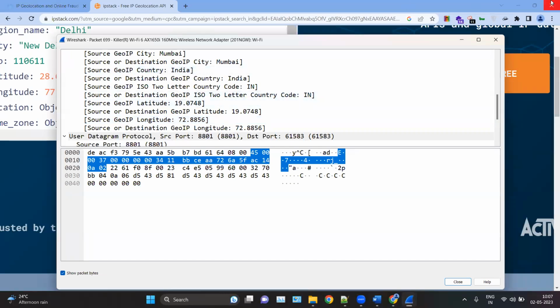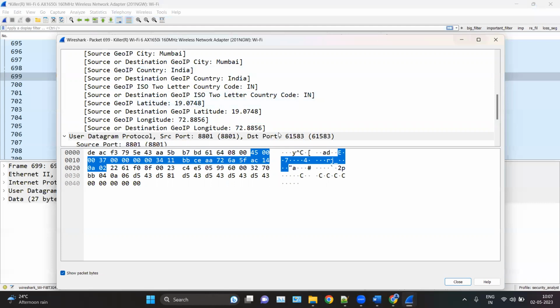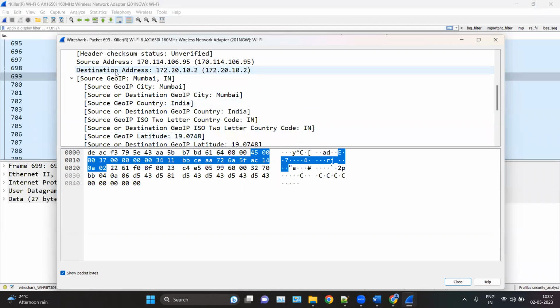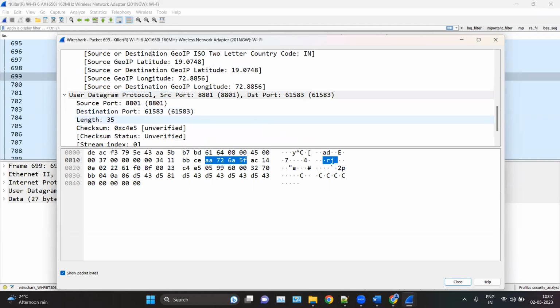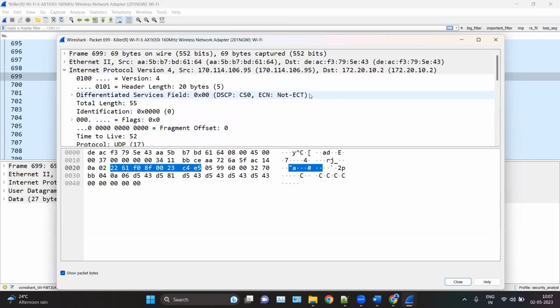But here we have added this Maxmind database feature, so that Wireshark is displaying each and every piece of information, like the country information and city information, here only. Like here you can see the latitude information, longitude information, etc. from here. This one is the feature of Wireshark.